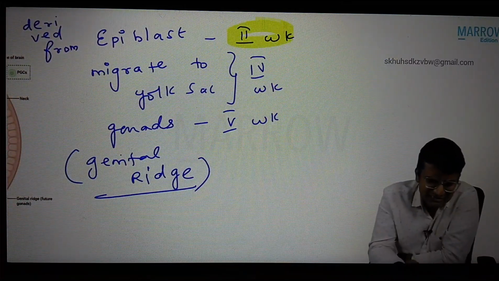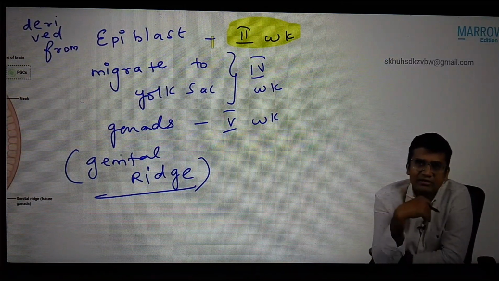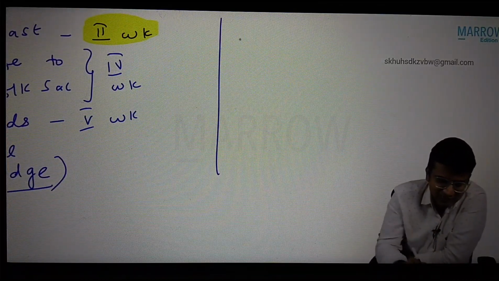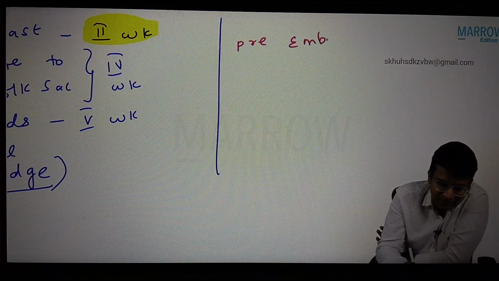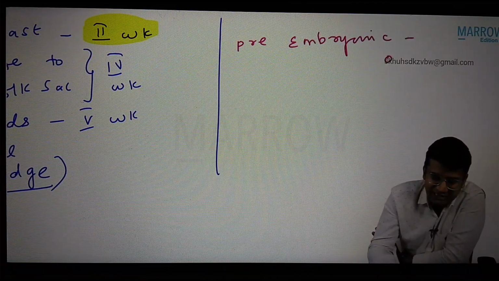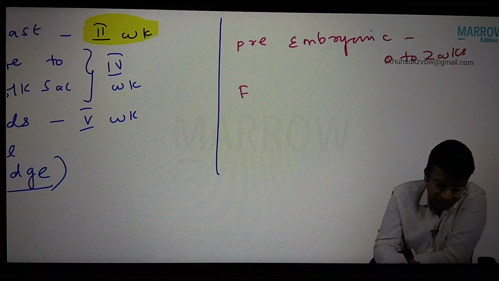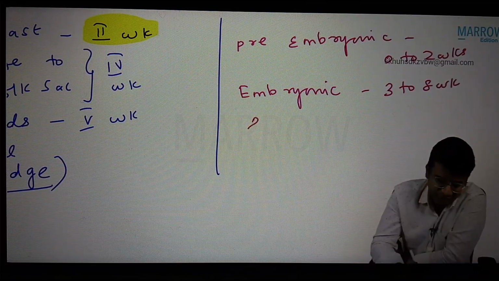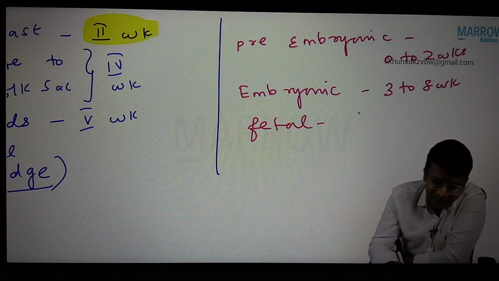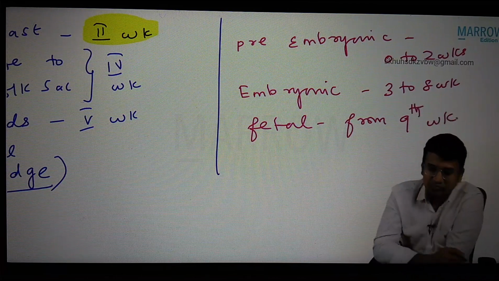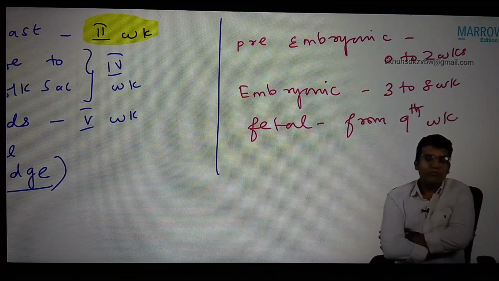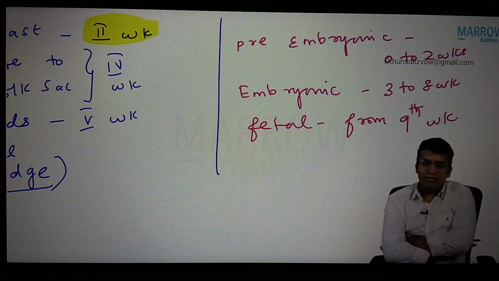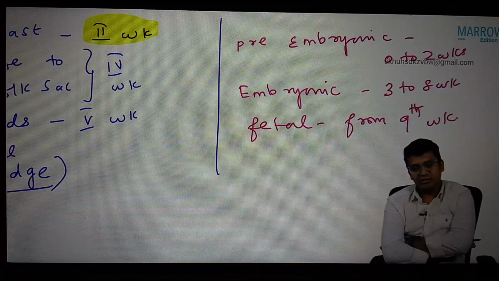The second week falls in the pre-embryonic period. So by the side, please put one box and write the periods. The pre-embryonic period is from 0 to 2 weeks. The embryonic period is from the 3rd to the 8th week. The fetal period is from the 9th week till birth. So pre-embryonic period 0 to 2 weeks, embryonic period 3 to 8 weeks, and the fetal period from the 9th week.